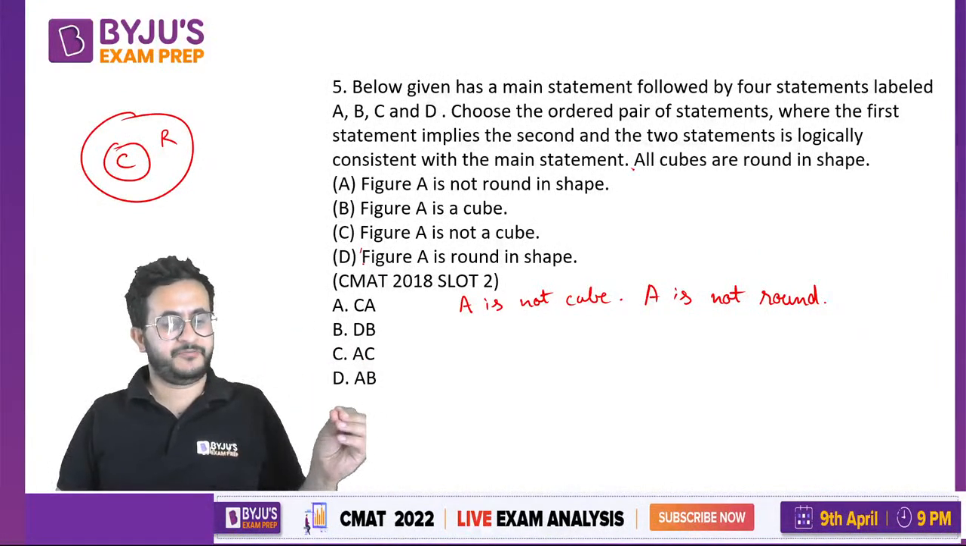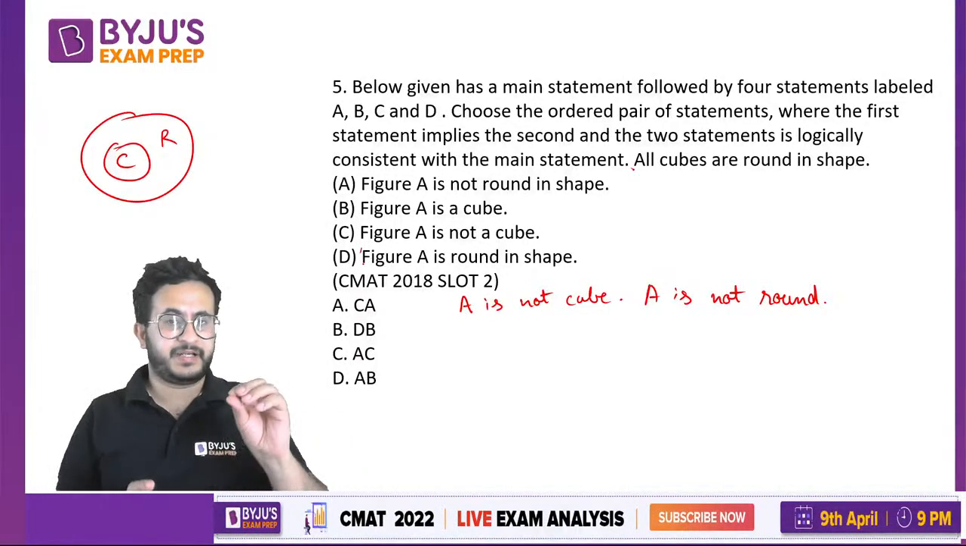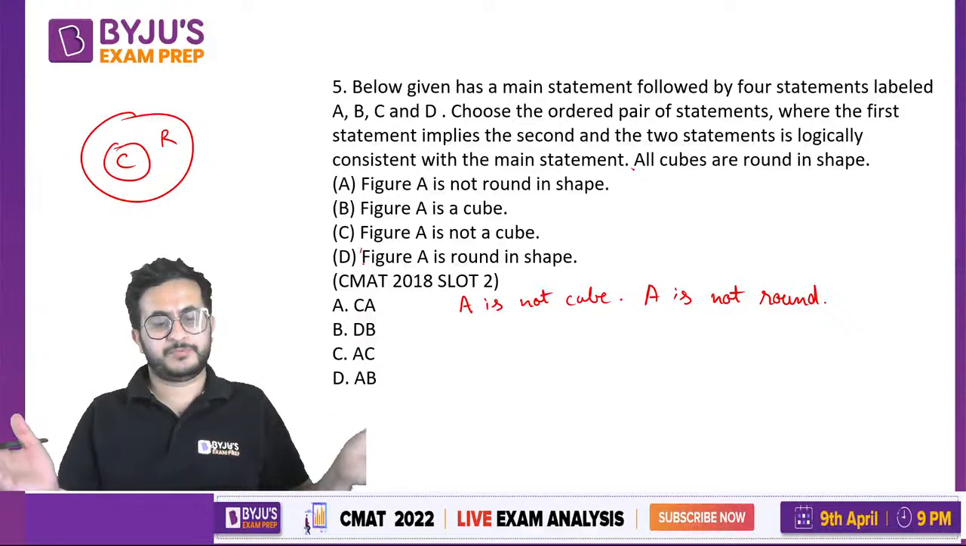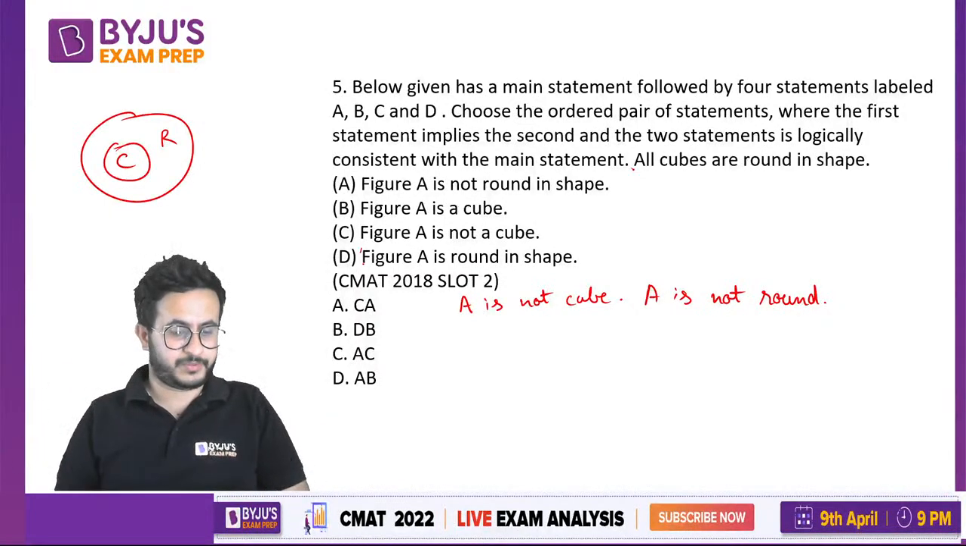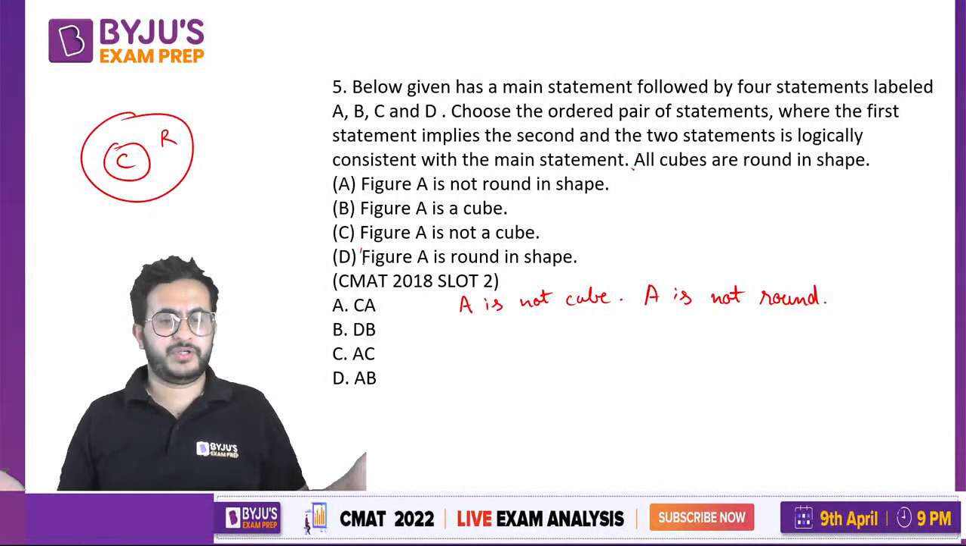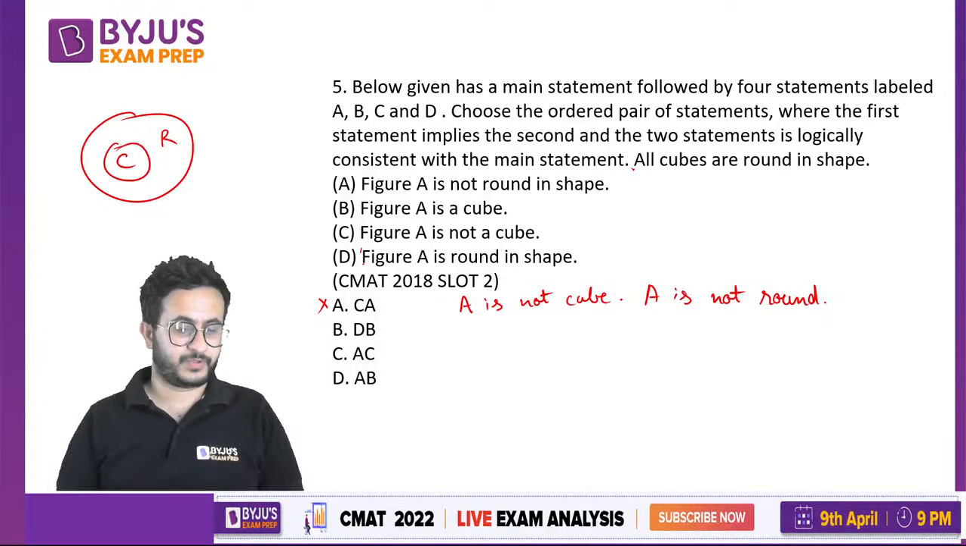We are not given any information about the figures which are not cubes, right? We are given information only about cubes. अब जो cubes नहीं है, we do not know about them, right? So they can be round, they cannot be round. We cannot say anything about them. So this is not true. Okay. Now second is DB.